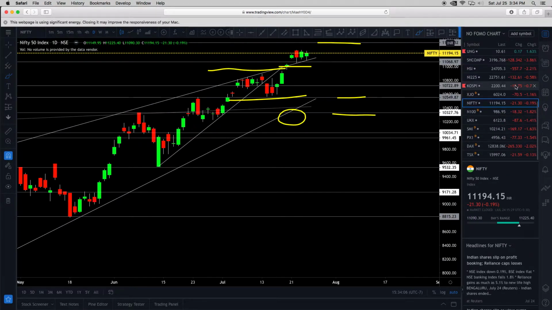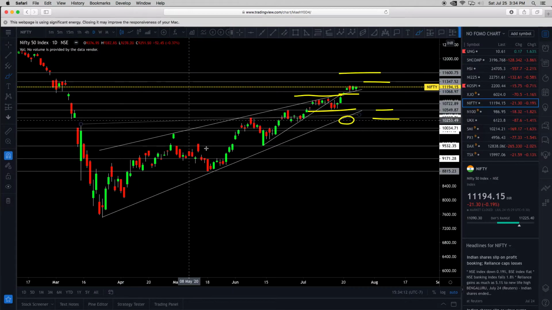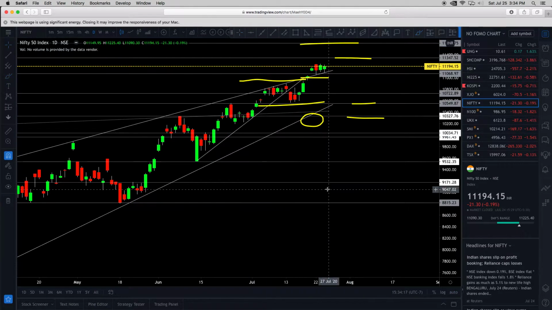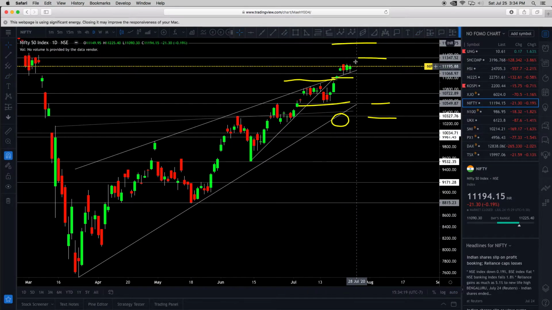Next, let me zoom up here. Next, we got the Nifty 50. This is the India index. So again, India being much more bullish than the rest of the world. And that might be good for their economy, right? So right here, breakout above the trend line here. See that? Above the trend line.